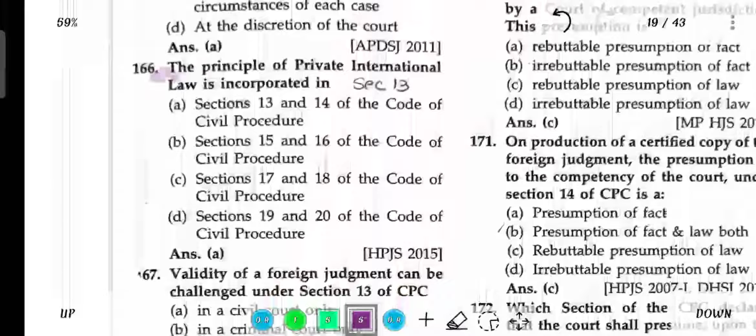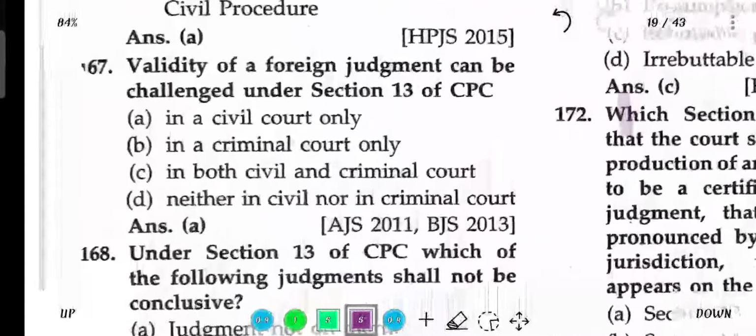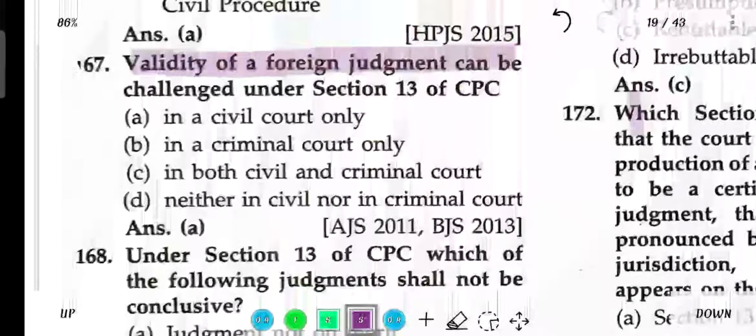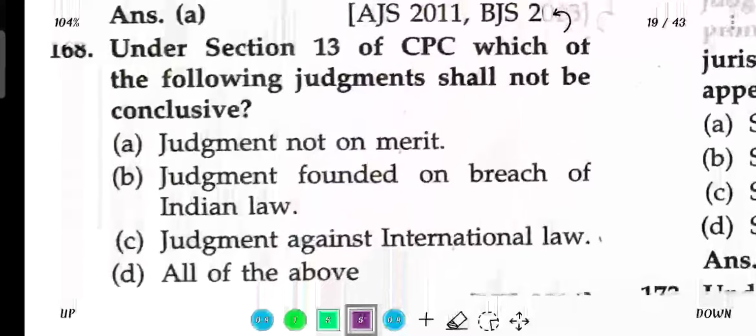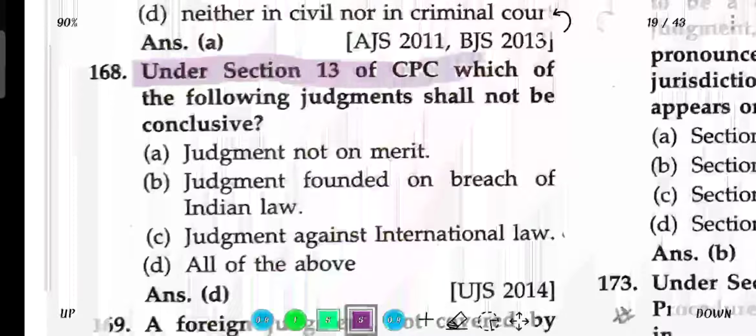The principle of private international law is incorporated in sections 13 and 14 of CPC. The validity of a foreign judgment can be challenged under section 13 of CPC in a civil court only. Under section 13 of CPC, which one of the following judgments shall not be conclusive?